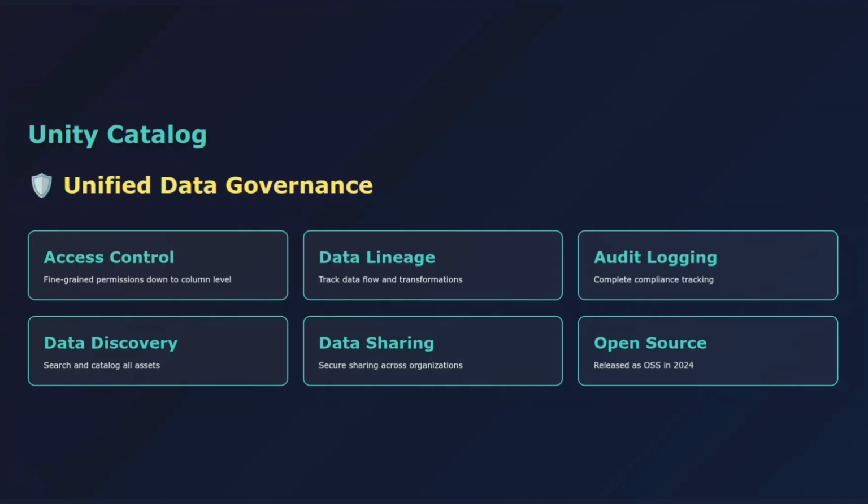In 2024, Databricks made Unity Catalog open source, which is a big deal for the data community. It means you can use it even outside of Databricks.